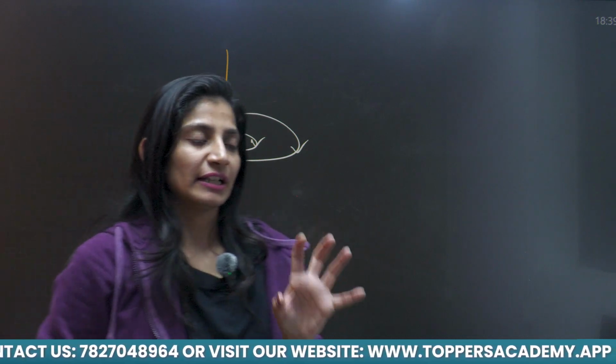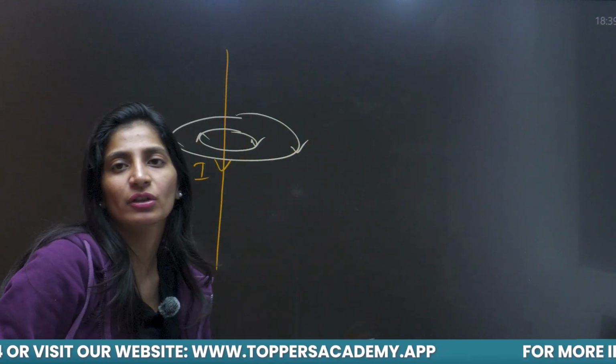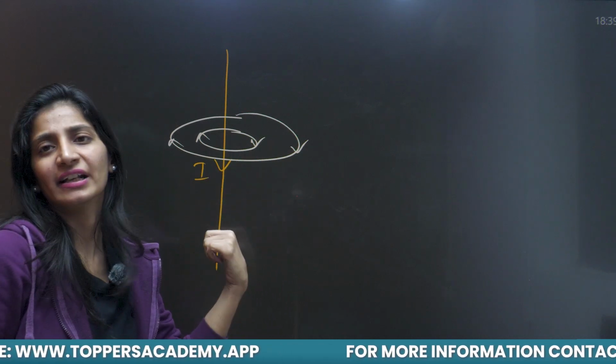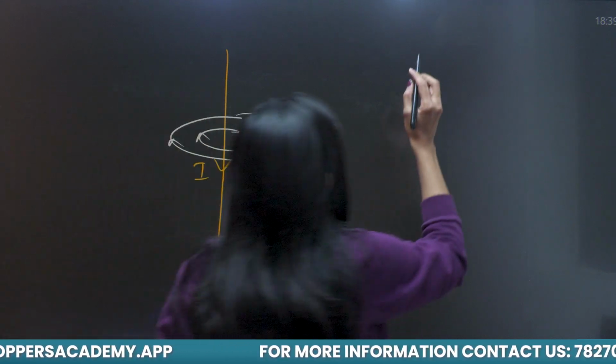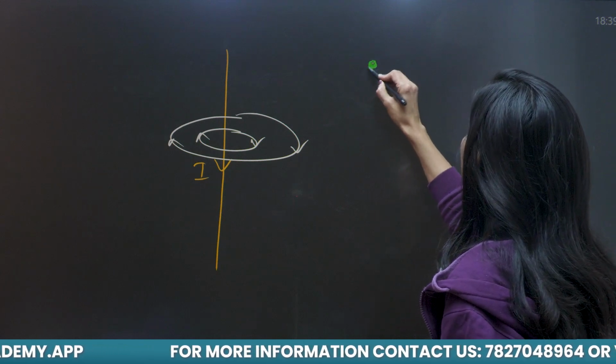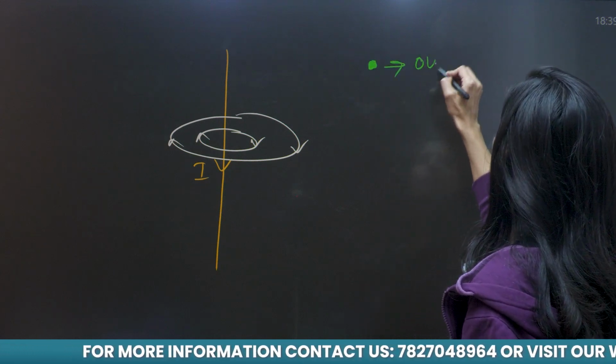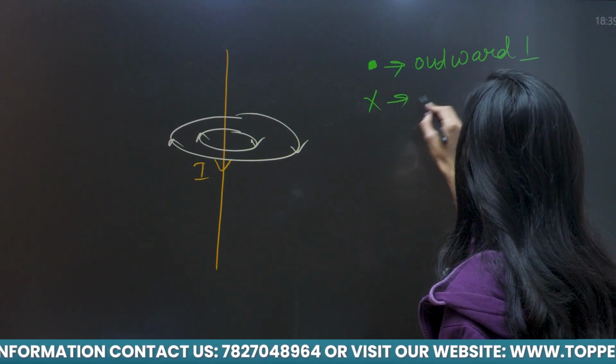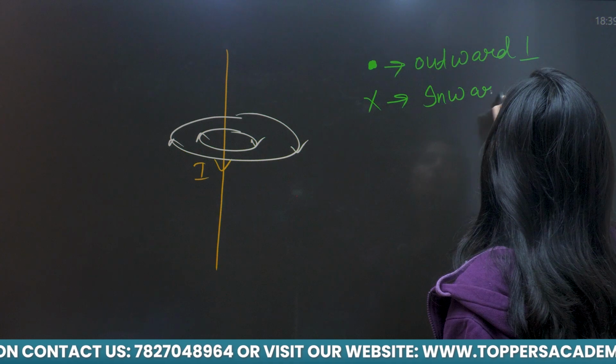Firstly, let me tell you there are two notations in the chapter. If you are taking the two perpendiculars of this board, one is in the outward direction and another perpendicular is inside the plane. So there are two notations. One is represented by a dot, which is representing outward perpendicular, and inward perpendicular is represented by this cross.